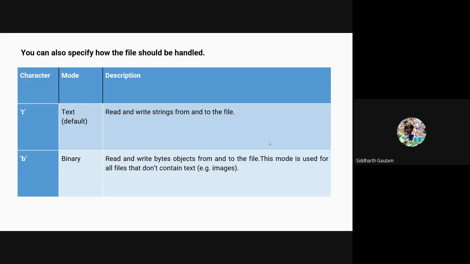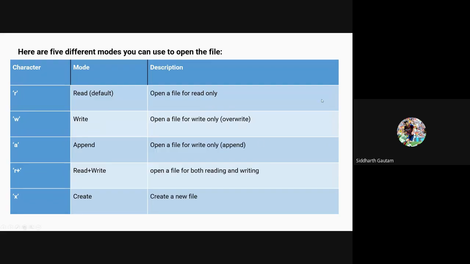Then we also saw how to delete the file. All right, so these are all the things that we did. We also created a new file. The only thing that we didn't do was read and write. When we tried to execute the read and write, we had to close the file first and then reopen it to be able to read the file.